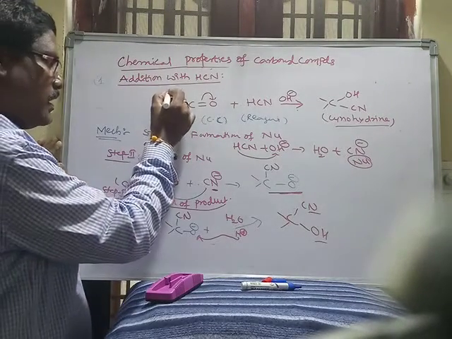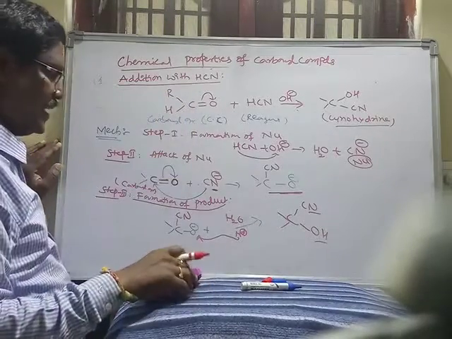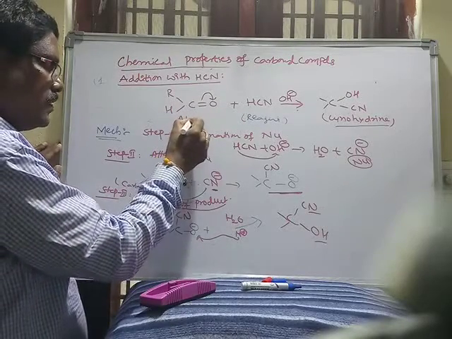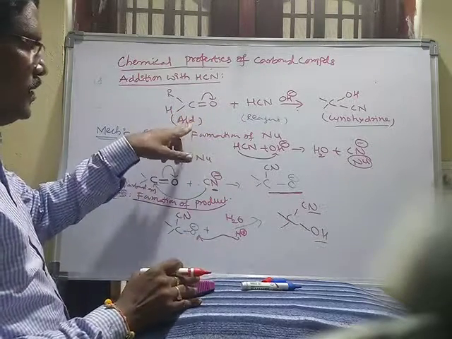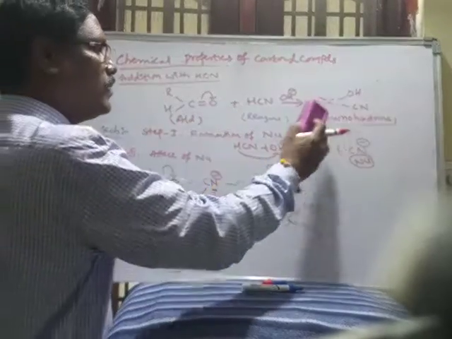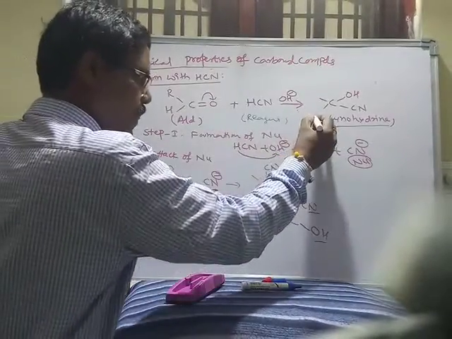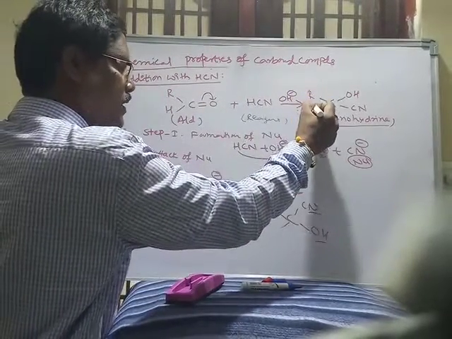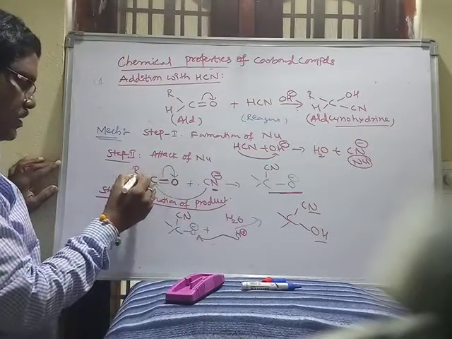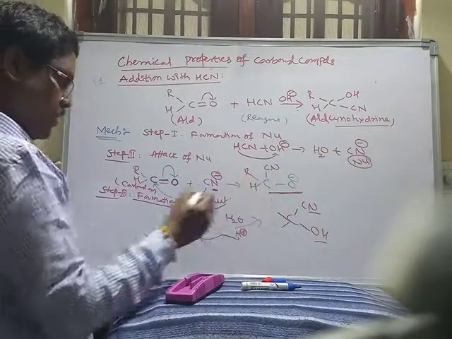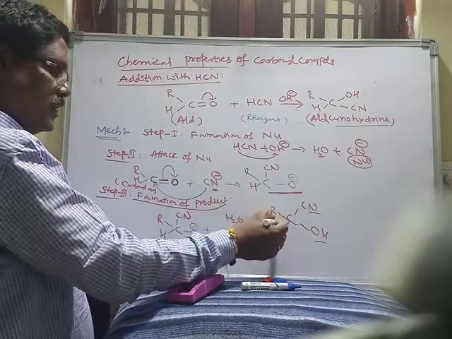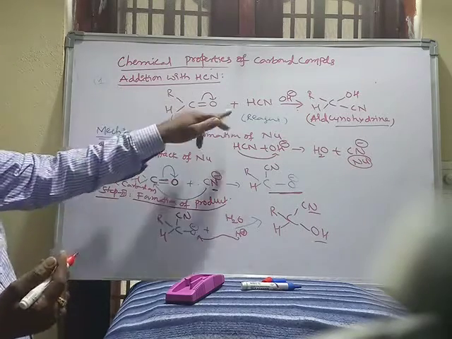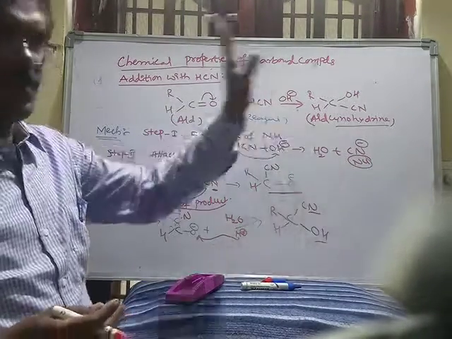When we take here R and here H, this is called an aldehyde. The mechanism is the same. This is the aldehyde. Aldehyde reacts with hydrogen cyanide to form aldehyde cyanohydrin.